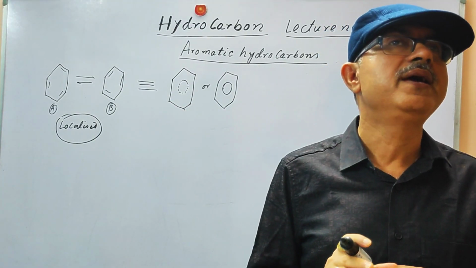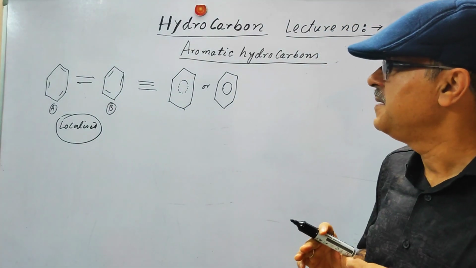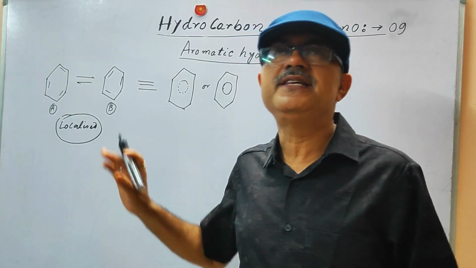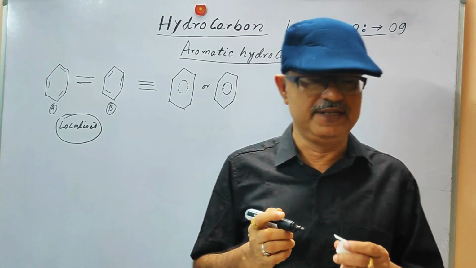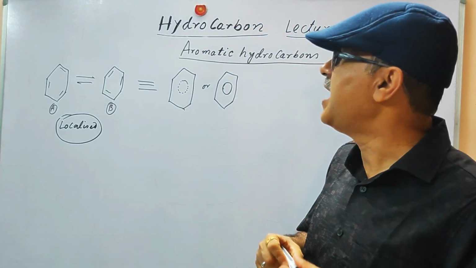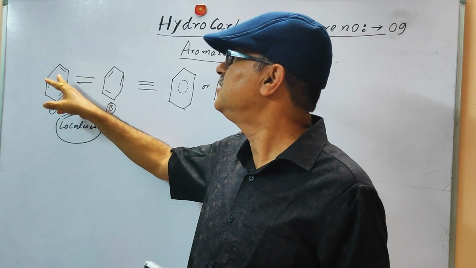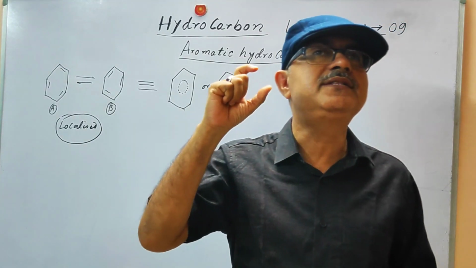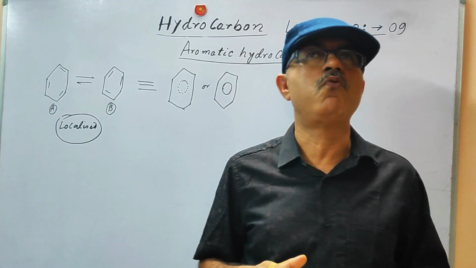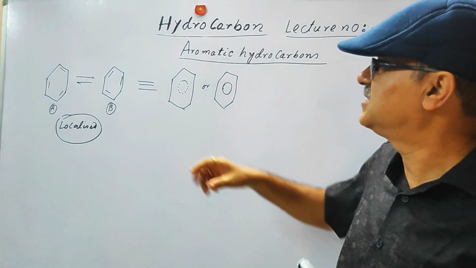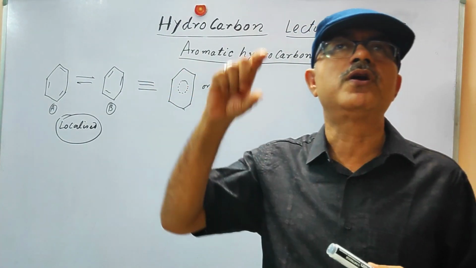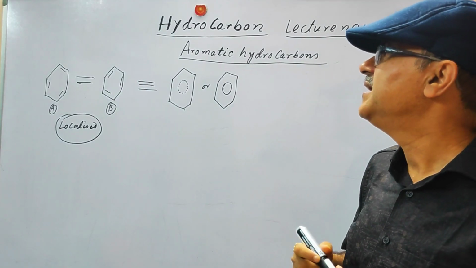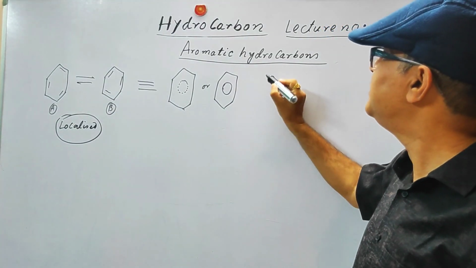You can understand this easily: if the Kekulé structure were correct, it would have double bond, single bond, double bond, single bond alternately. But if we measure the bond length between the carbon-carbon bonds of the benzene ring, what do we find? We find it is the same. The bond length is the same.